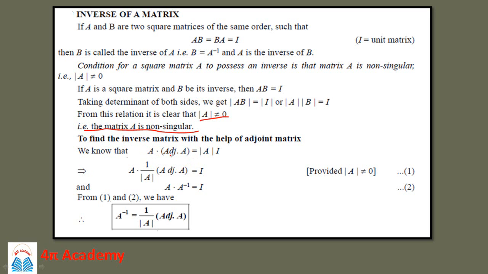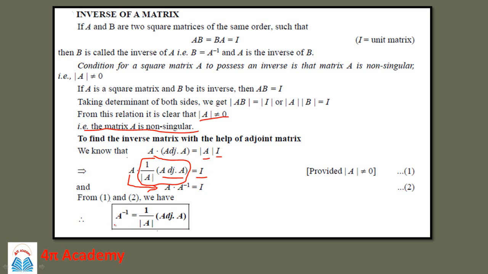Since A into adjoint of A is equal to determinant of A into identity matrix, so A into 1 upon determinant of A into adjoint of A should be the identity matrix. But we know the property that A into A inverse is equal to I, and therefore this is A, and it means that this should be the value of our A inverse. So 1 upon determinant of A into adjoint of A is equal to A inverse, and therefore this is the value of A inverse.